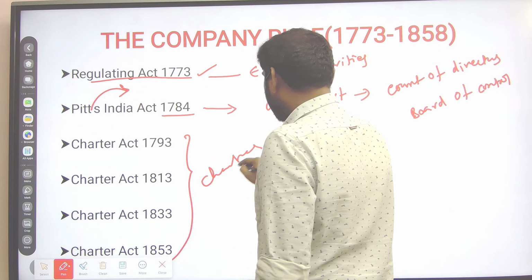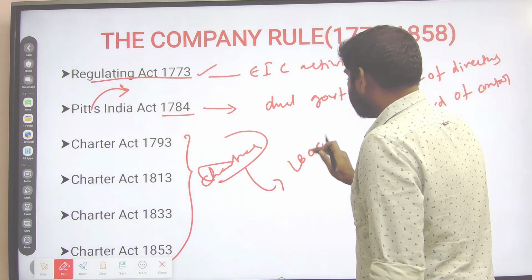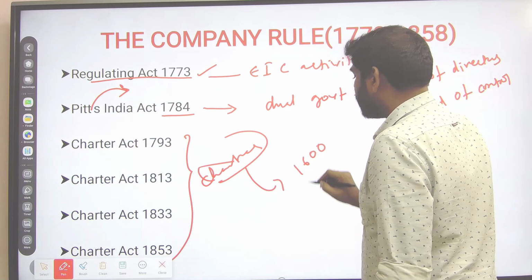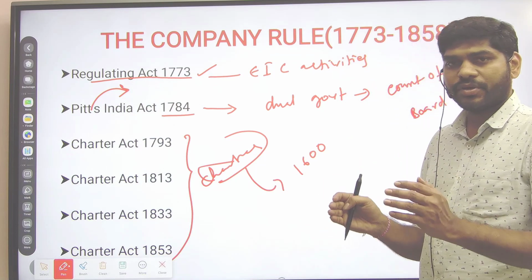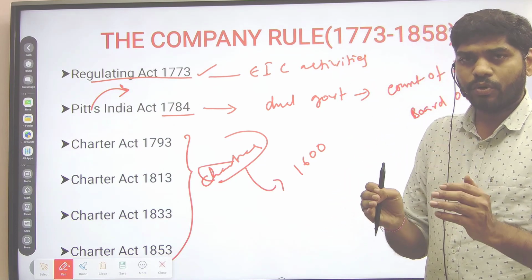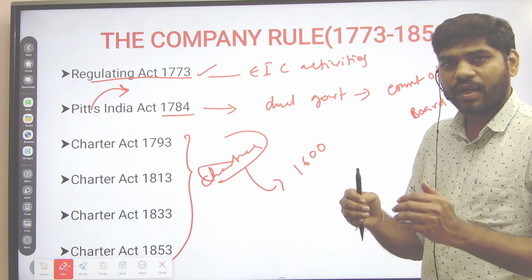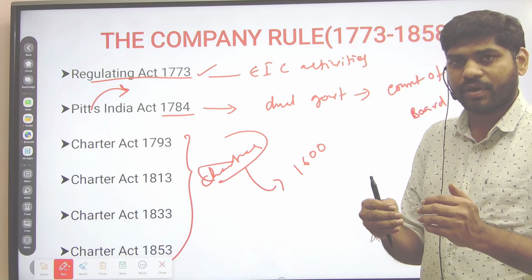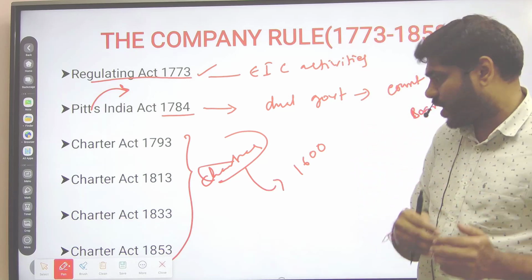Charter, as we have already discussed, in the year 1600 a few traders from Britain took permission from Elizabeth, that is, the British government. They came to India. Gradually, they got involved in political and economic affairs. They captured 50% of India. Those possessions were ultimately taken over by the British government.